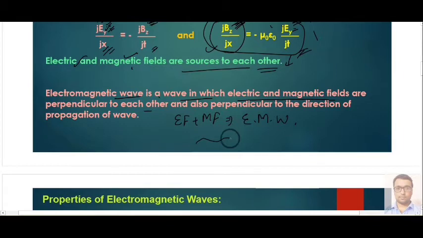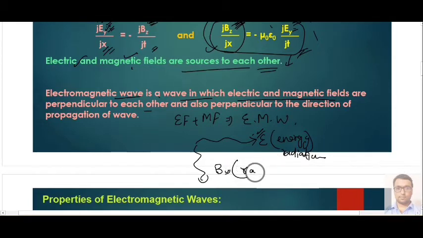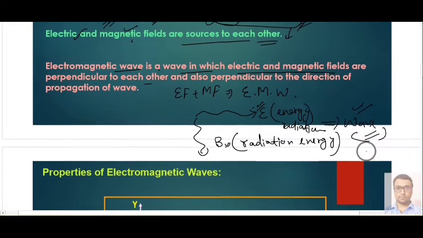We know that if the electric field is changing at a particular place and the magnetic field is also changing at that place, then the electric field contains energy, a kind of radiation energy. At a particular place you have some radiation energy, and the magnetic field also exists in the form of radiation energy. The combination of these two energies forms one kind of wave, called an electromagnetic wave. It will have energy equal to the summation of the electric field and magnetic field energy.